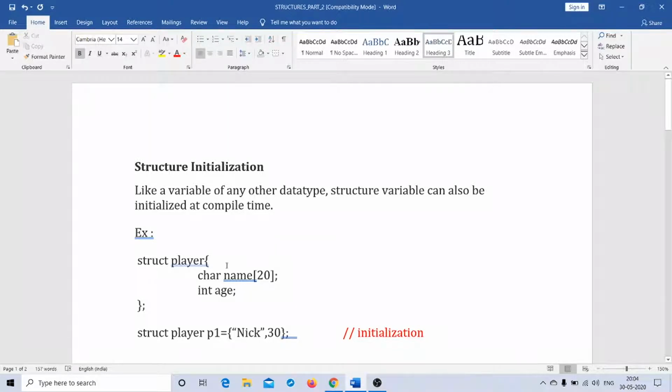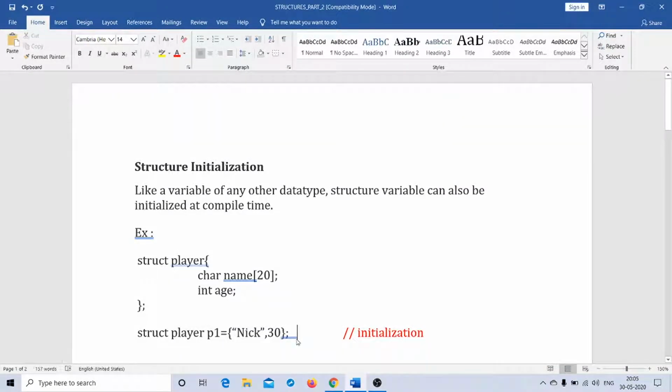Have a look at the example in front of you. I have this particular structure. The name of the structure is player, which has two member elements: name, which is a character array, and age, which is an integer. Here I have p1, the structure variable which belongs to the tag or structure name player, and it is initialized with these two components, nick and 30. So this is what we mean by initialization of a structure variable during compilation time.